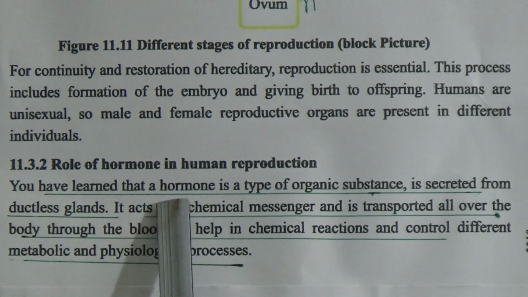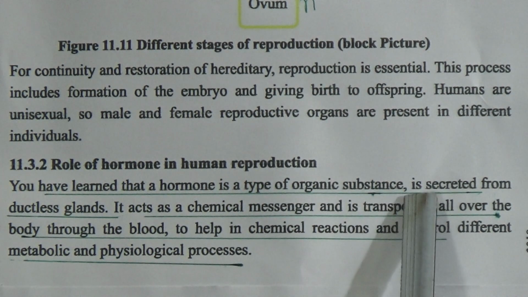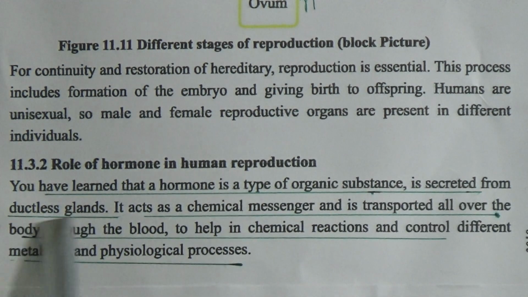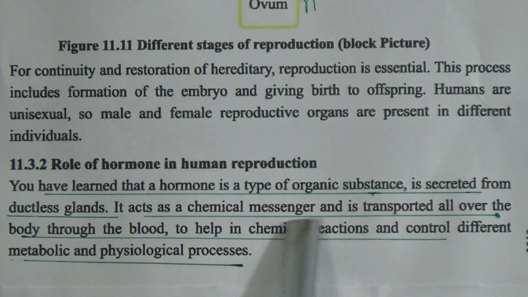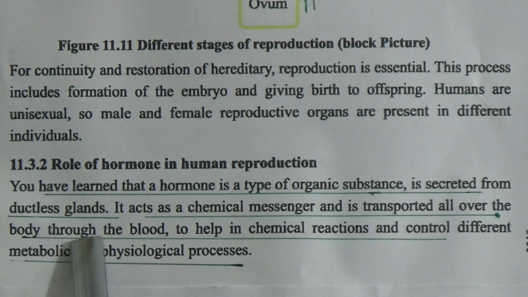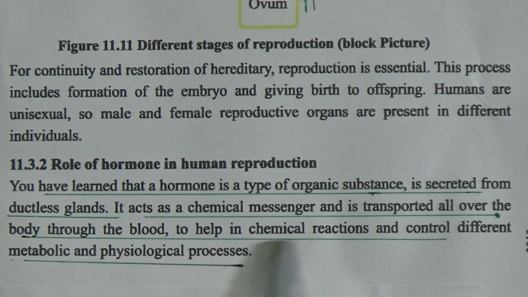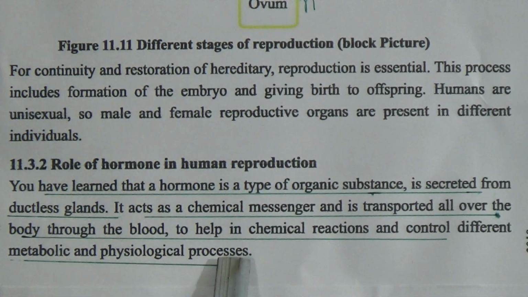You have learned that a hormone is a type of organic substance secreted from a ductless gland. It acts as a chemical messenger, and it is transported all over the body through the blood to help in chemical reactions and control different metabolic and physiological processes.